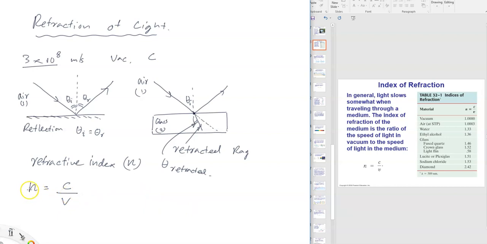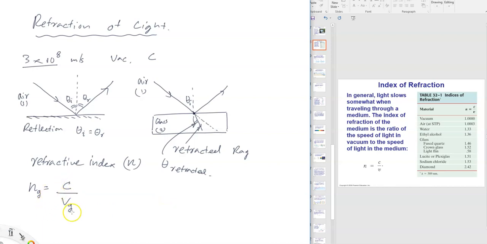So for any given medium, let's say we want to find the refractive index of glass, we can say n_g, refractive index of glass, equals speed of light in vacuum, it's just C, it's a standard, divided by the speed of light in that medium, so in glass, that will be V_g.